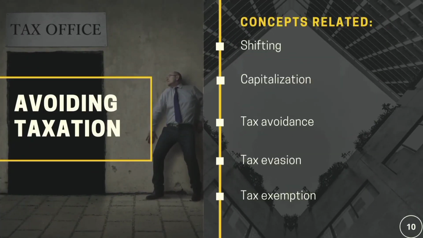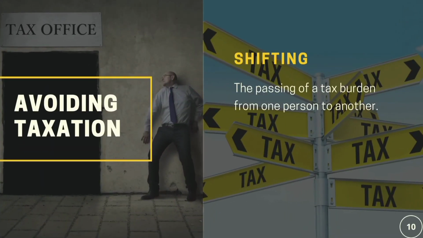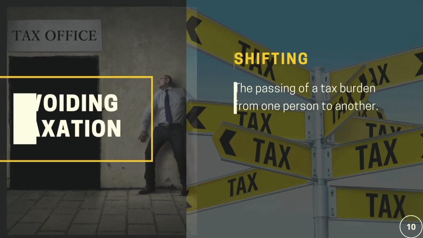The last one is avoiding taxation. So the following are the other concepts related to taxation in terms of avoidance or non-payment. Namely, they are shifting, capitalization, tax avoidance, tax evasion, and tax exemption. The first one is shifting. This is the passing on of the tax burden from one person to another.